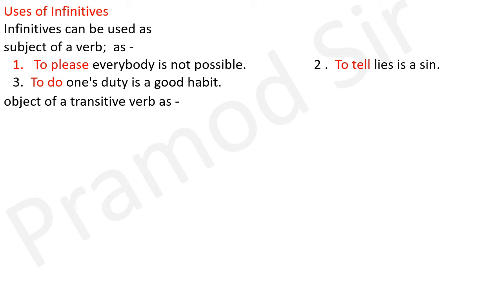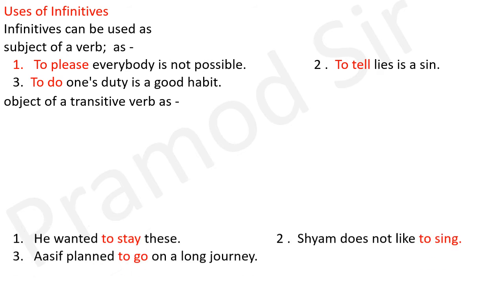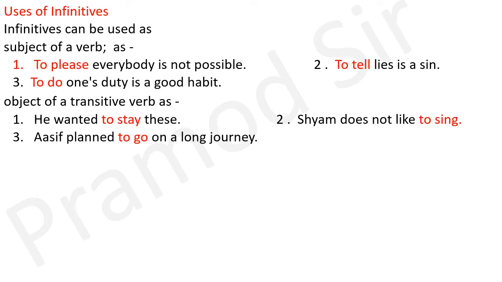Object of a transitive verb. For example, he wanted to stay there. Sam does not like to sing. Asif planned to go on a long journey.